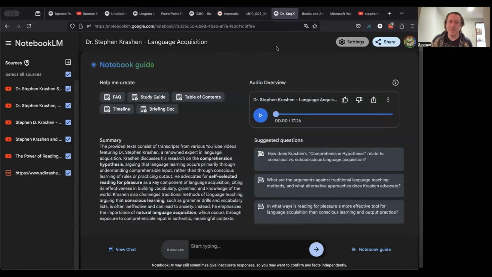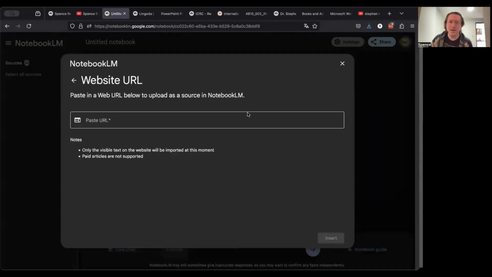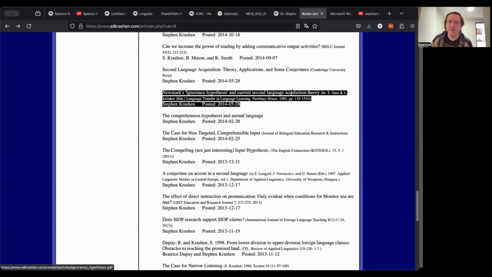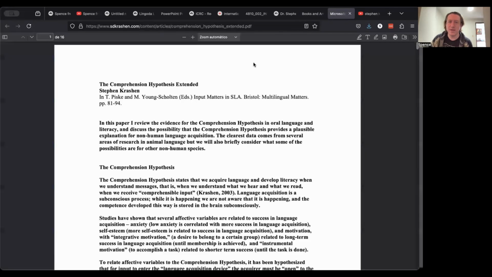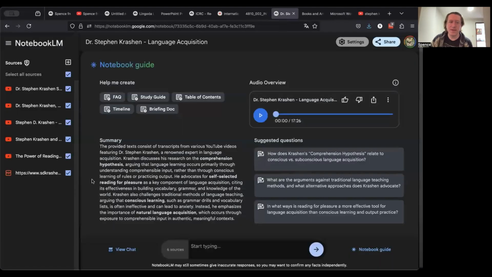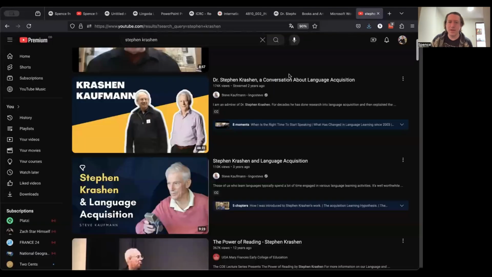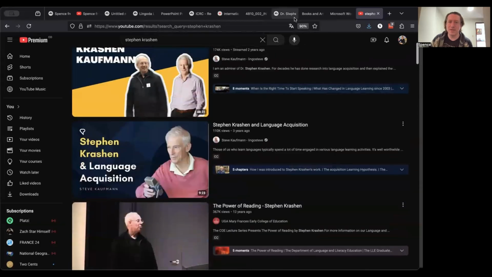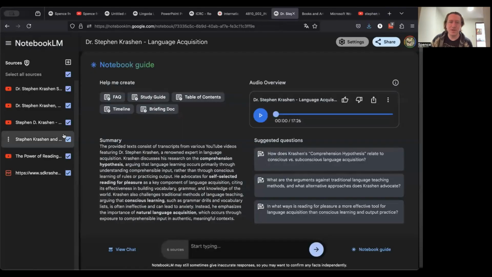In this case, I wanted to use that feature where we can pull in a website. So I went to his website and found an article that he had written about the comprehension hypothesis, and this is 16 pages. I input that down at the bottom. Then I also went to YouTube and found 5 videos where he talks about his ideas and his concepts, and I put those into it too.